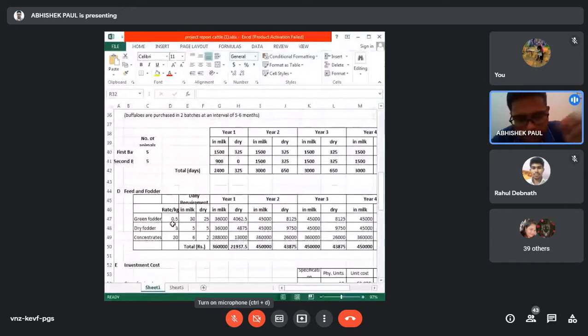So this is green fodder, dry fodder and concentrate. This is the rate per kg and this is the requirement, for milk cows as well as for dry cows. In this way you calculate the feed cost for the first year, second year, third year, fourth year, up to the fifth year.